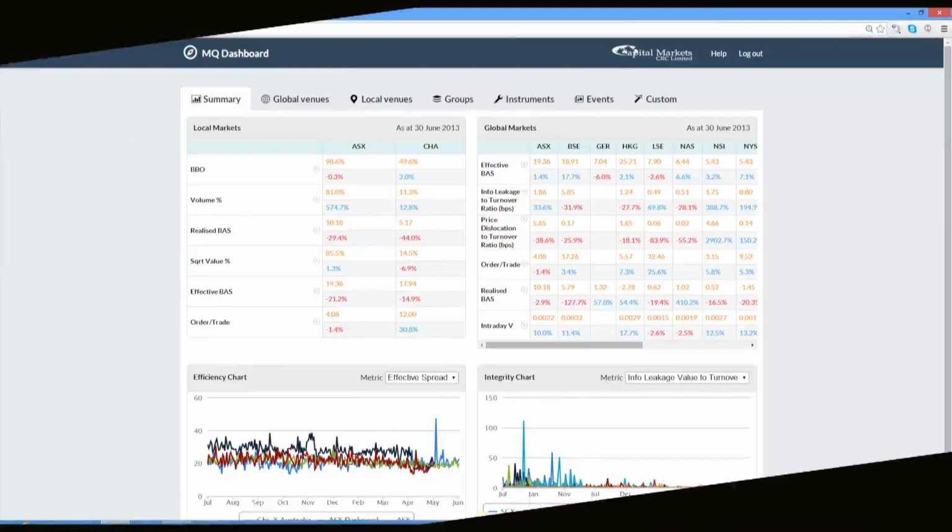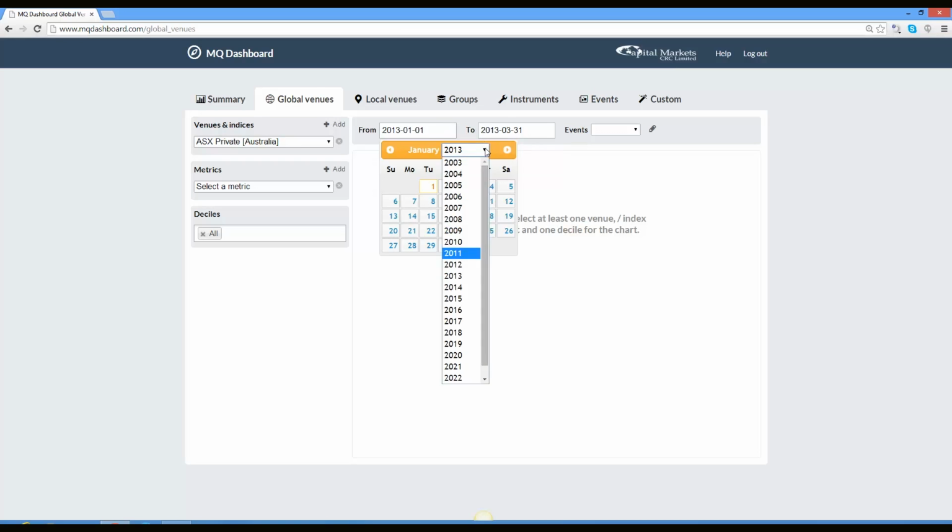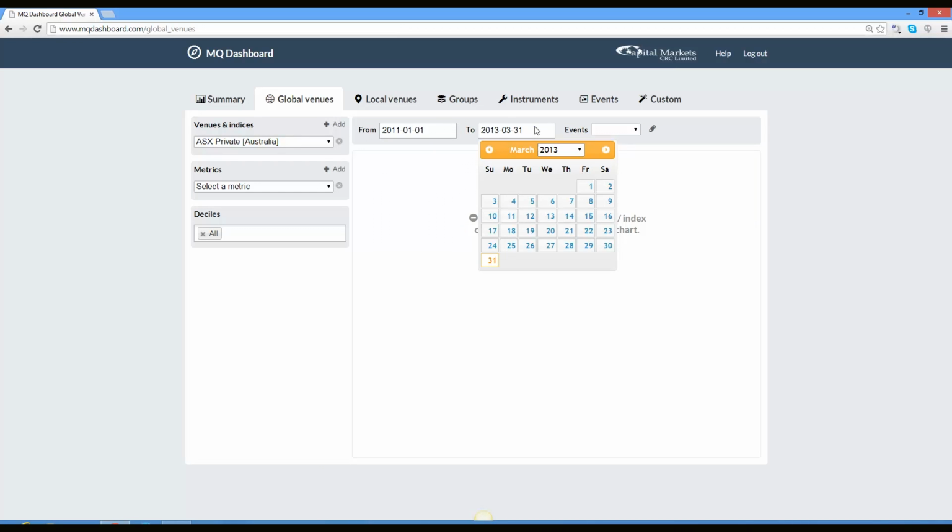Using the market quality dashboard, we analysed the impact of this regime change on the fairness and efficiency of the Australian marketplace. To begin with, we select the Global Venues tab and choose the ASX marketplace. We also select a time period which includes the 12 months either side of the regime change.